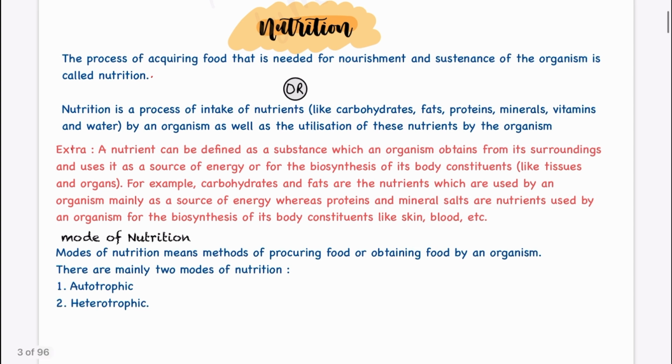Now we have modes of nutrition. So, modes of nutrition means method of procuring food or obtaining food by an organism. Means एक जो organism है वो अपनी सराउंडिंग से किस तरीके से अपना न्यूट्रिशन इनटेक ले रहा है. So there are two major modes. One is autotrophic and the second one is heterotrophic.